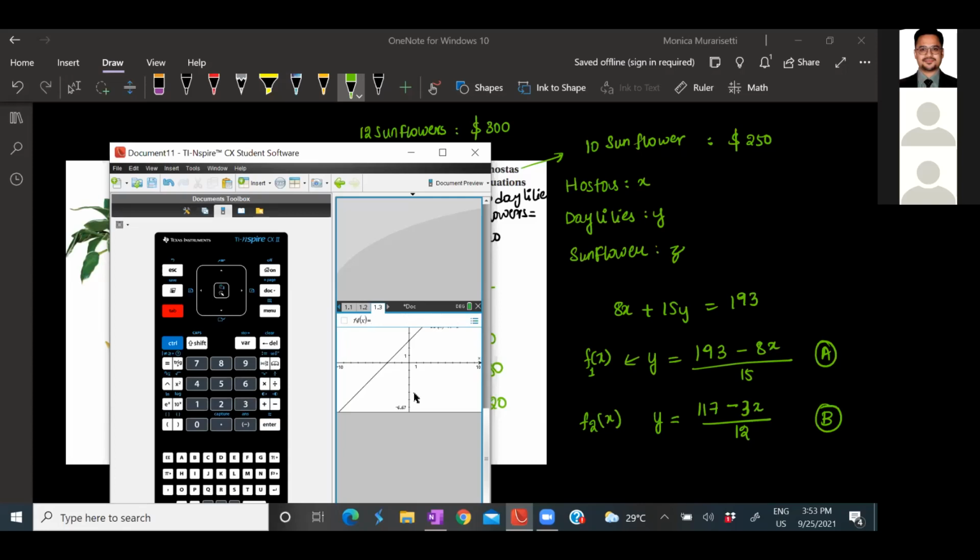Then my next equation would be x plus 2, let's say. Can I see any intersection for these both graphs? No. Why are we not able to see any intersection here? Because the lines are parallel.